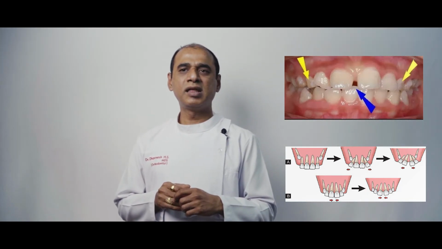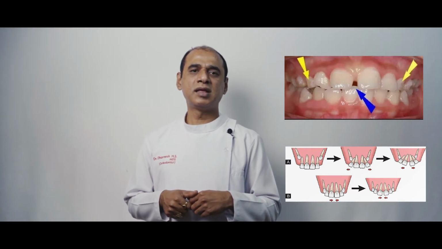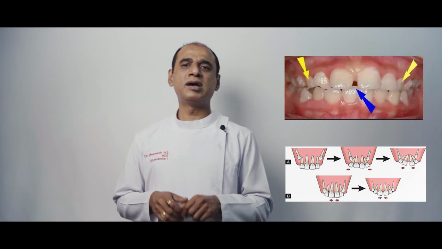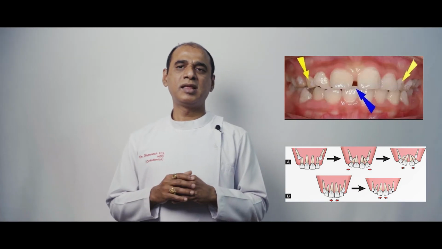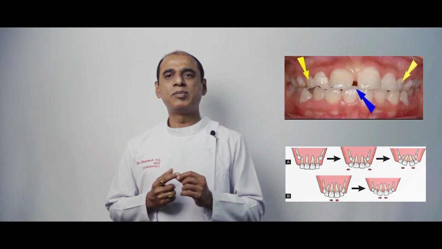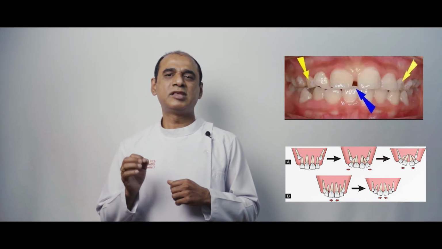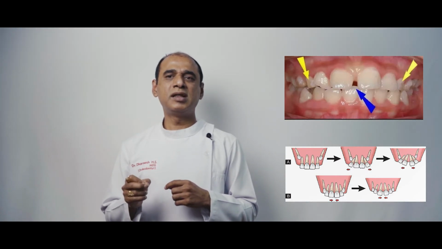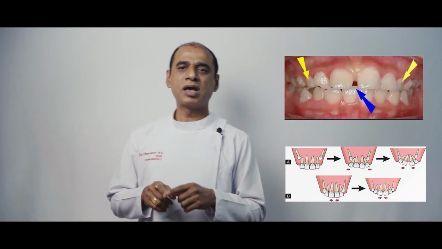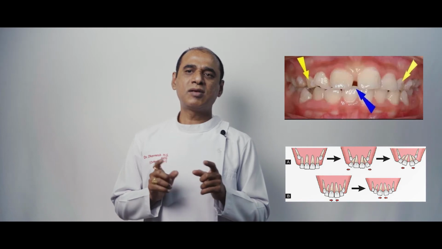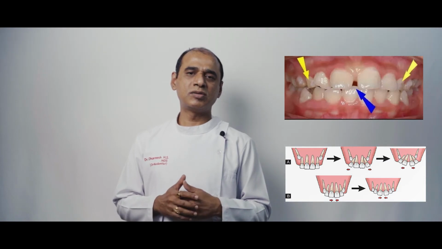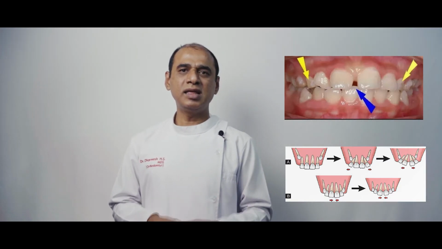During the eruption of the canine, they impinge on the roots of the lateral incisors. This pressure causes the lateral incisors to erupt into the oral cavity with distal divergence of the crown. Even after the lateral incisors fully erupt, this pressure effect from the erupting canine persists. This pressure is transmitted to the central incisors, which causes the crowns to diverge and the roots to converge towards the midline. This causes a midline diastema, which is temporary and closes automatically as the canine erupts into occlusion. This stage is called the ugly duckling stage.